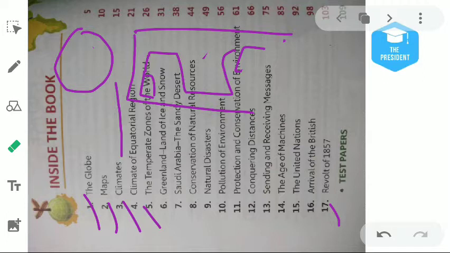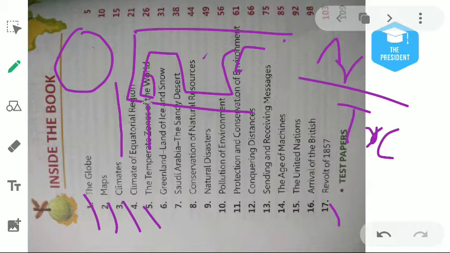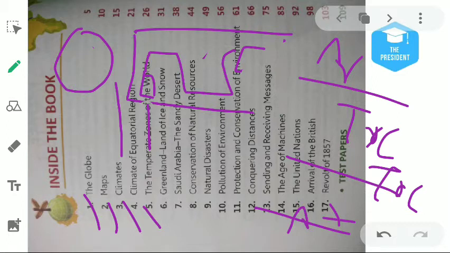At the same time we will move to the temperate zones in chapter number 5. We will learn what the temperate zones of the world are. Temperate zones means the areas lying between the Tropic of Cancer and the Arctic Circle, and the area lying between the Tropic of Capricorn and the Antarctic Circle, known as temperate zones. We will learn about this in great detail in chapter number 5.